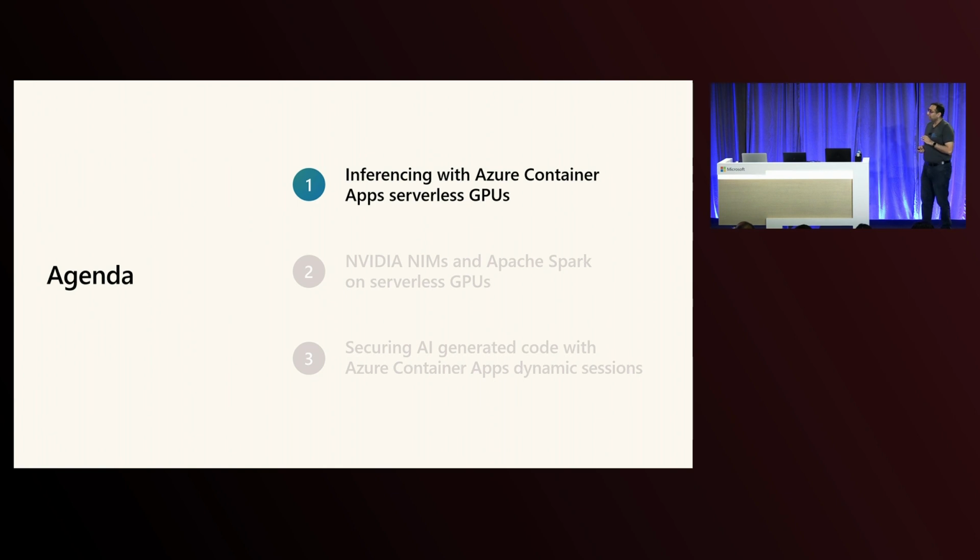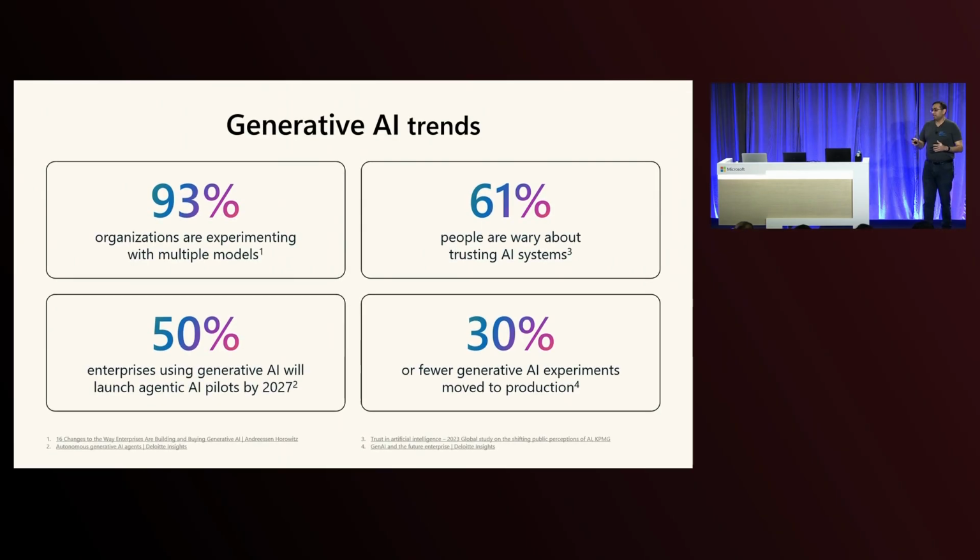So then let me give a little bit of background context of why what I was describing is important. Generative AI has been a rage for the recent years. Everybody's been talking about it. We are seeing lots of things going on in this space. But at a high level, we've been seeing four different trends which I'd like to highlight, which enterprises are looking at specifically when deploying these generative AI applications. So first is multi-model. Most of the organizations that we've been talking to, 93% of organizations, are experimenting with more than one model. So it's not just always the default model which comes out of the box. They say, hey, look, we'd like to play around and figure out what's the best model for the scenario.